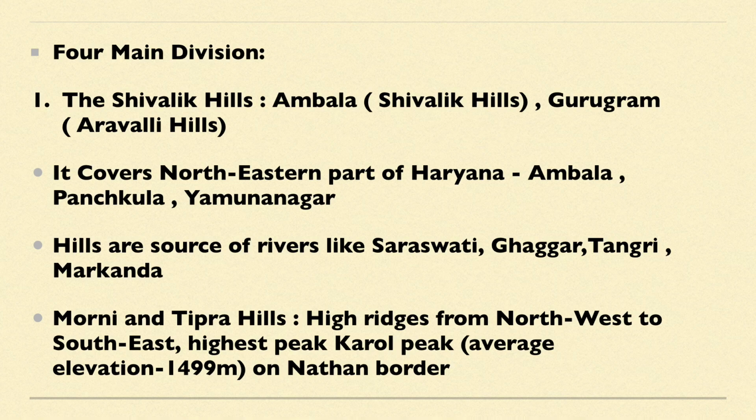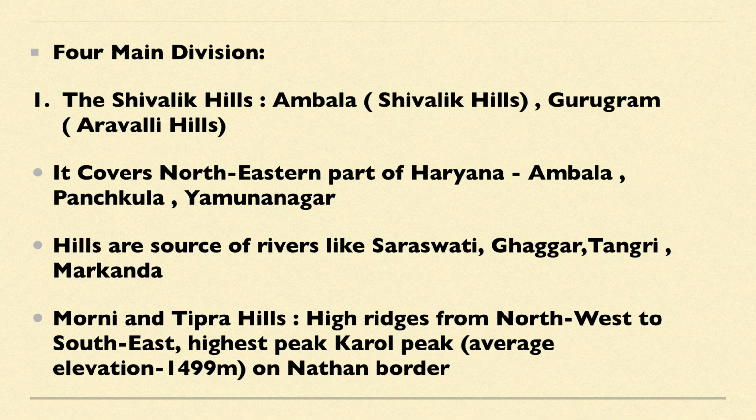And Morni and Tipra Hills also come under the Shivalik Hills, and there are also some high ridges which run through these hills, from northwest direction to southeast direction. So these hills are known as Morni Hills and have an average elevation of around 1065 meters. And Tipra Hills की कितनी elevation है, 1370 meter range.